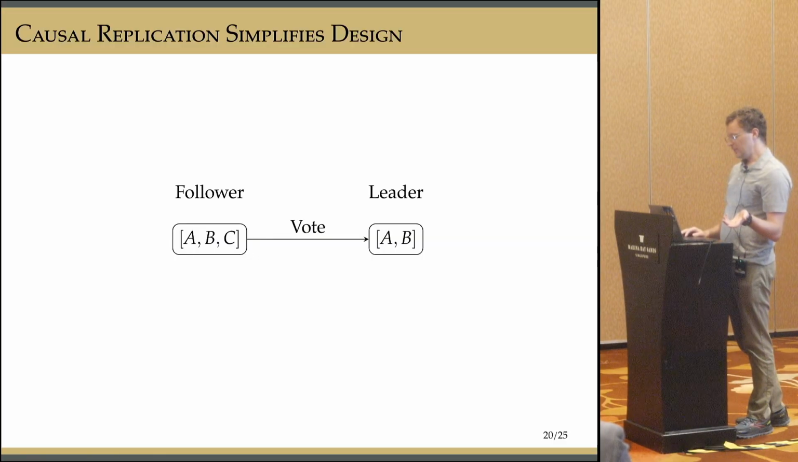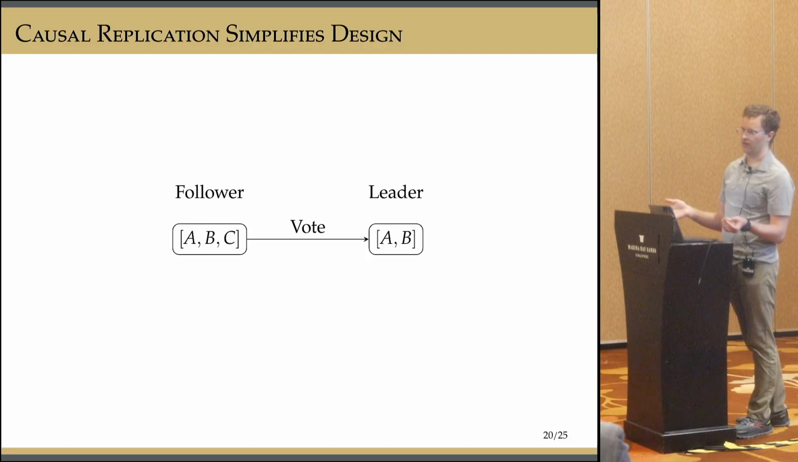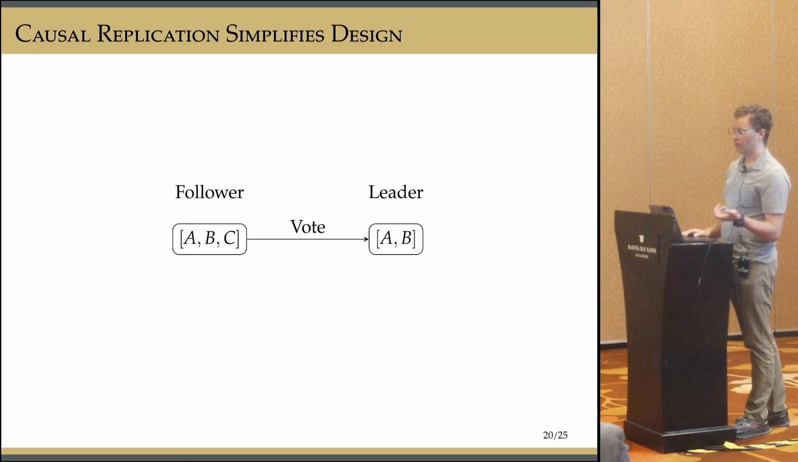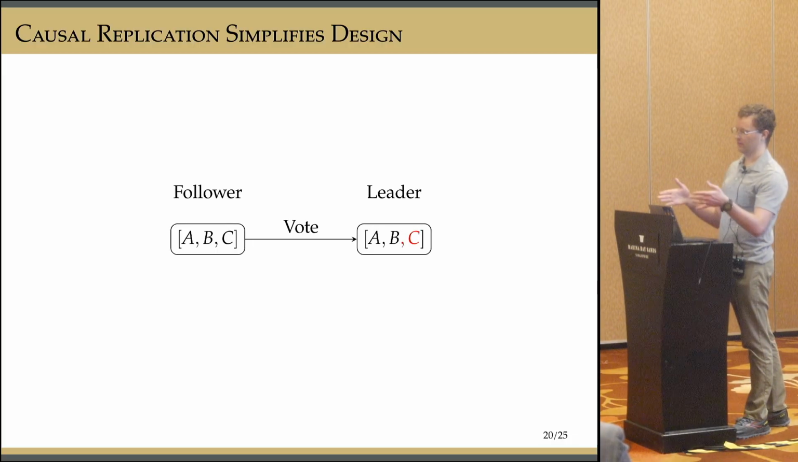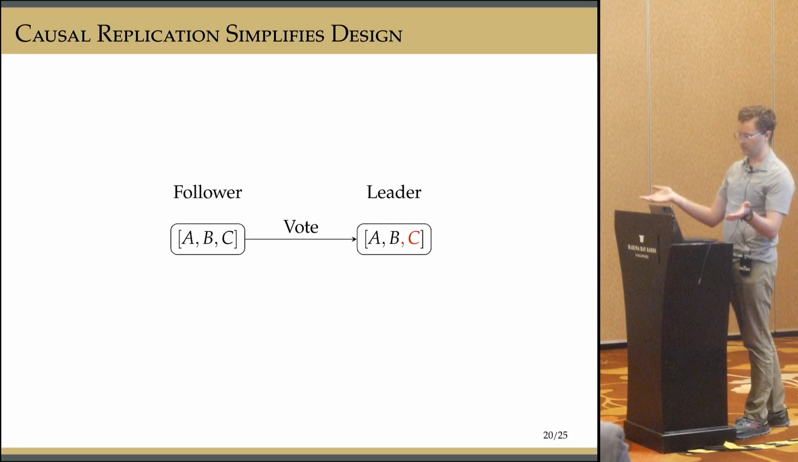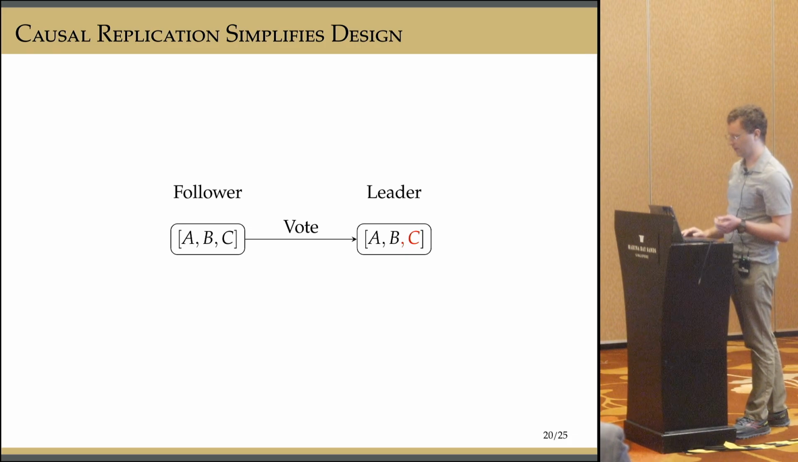An interesting bit on the causal replication is that it simplifies the design of Fairy compared to Raft. So in Raft, there's this important detail that when a follower votes for a leader, the leader has to find out about all of the followers, all the log entries that the follower has seen before it can actually become the leader. And in Fairy, the causal delivery just does this for us. And so we don't actually need to specify this in the code of Fairy.